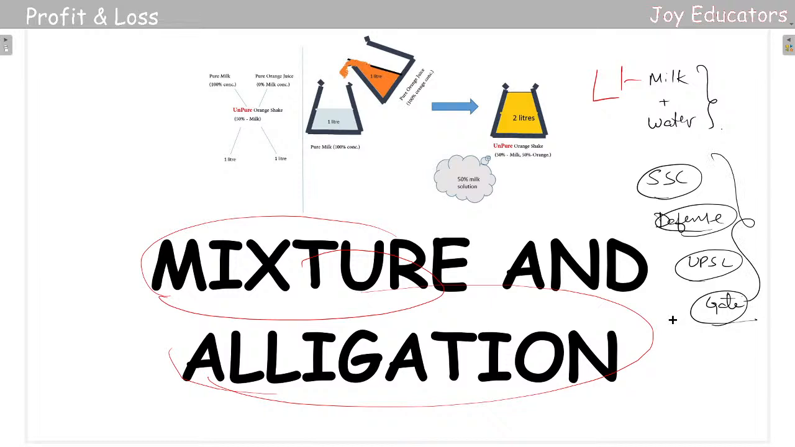From allegations and mixtures we can do ratios and proportions, we can also do percentages, we can do age sums, and all these problems can be done with this single topic of mixtures and allegations. Let us see how we can proceed.